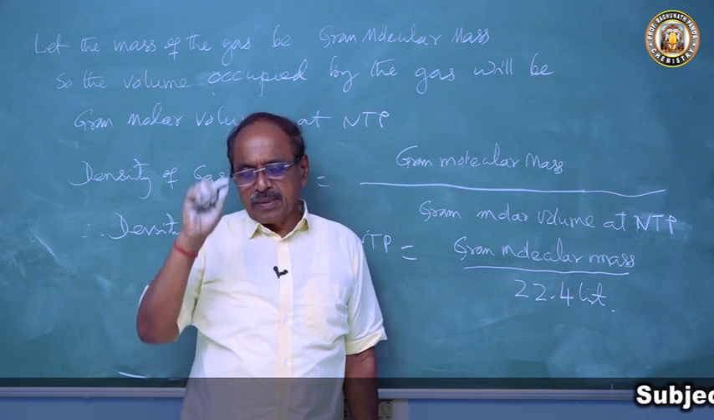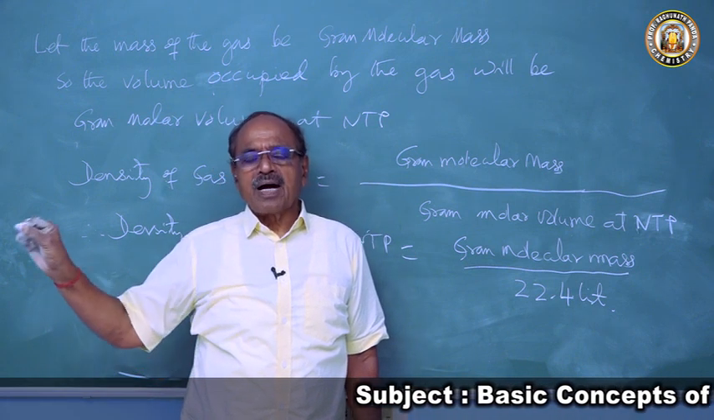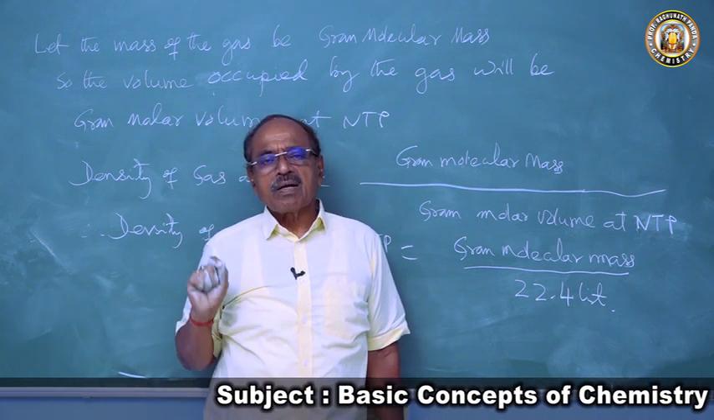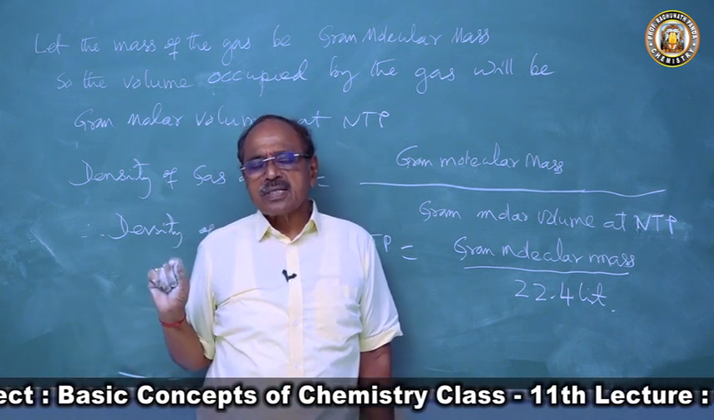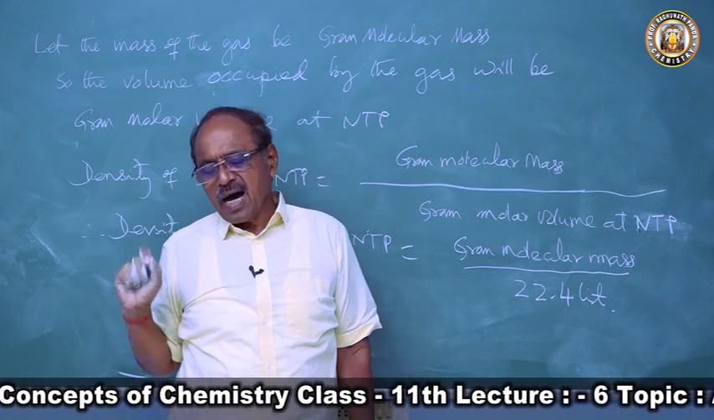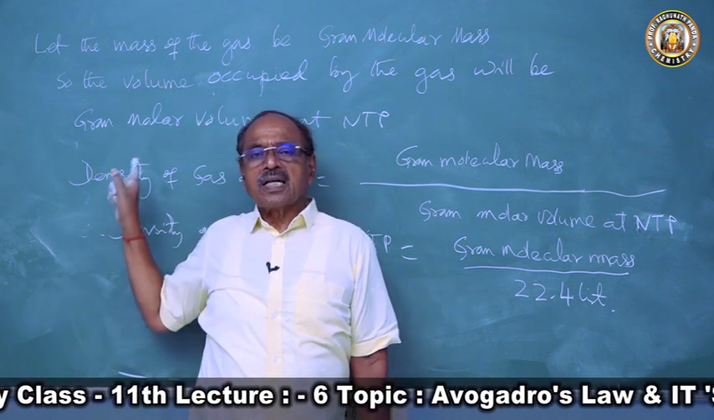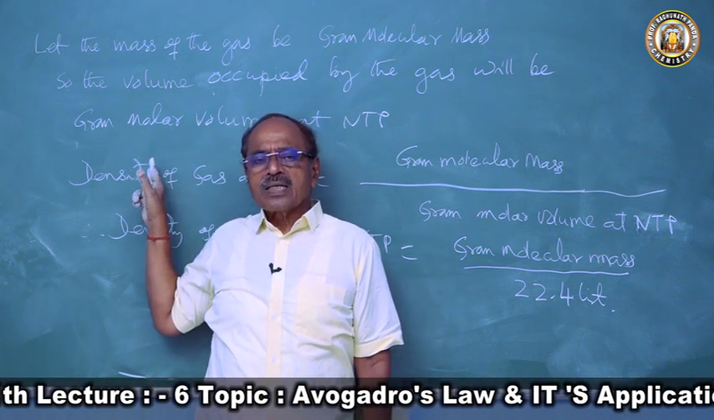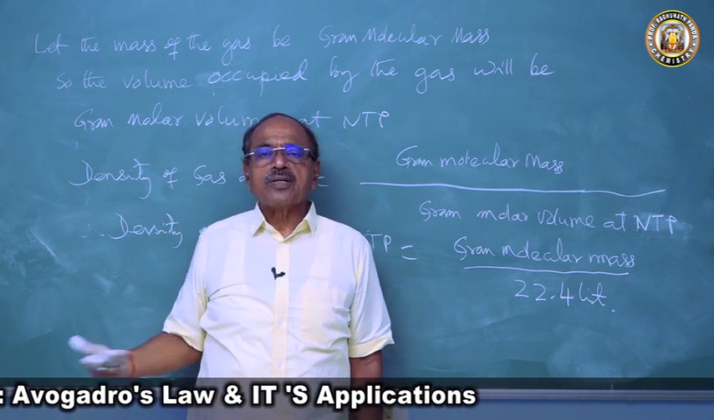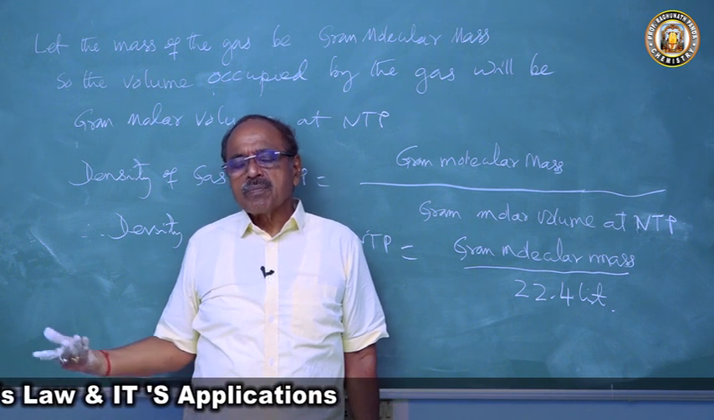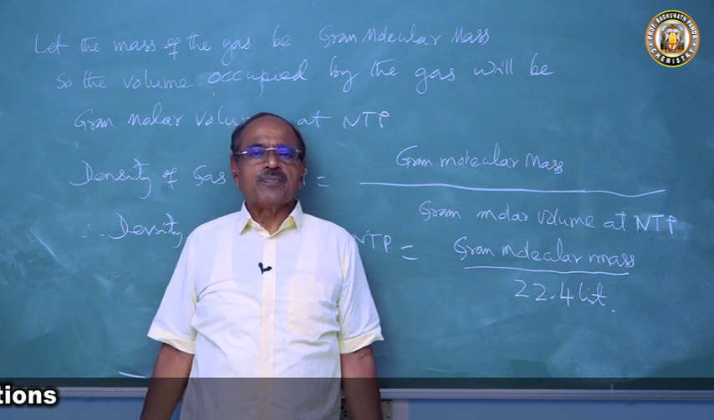So Avogadro number is represented by the letter N and is equal to the number of atoms present in 1 gram atomic mass of the element, the number of molecules present in 1 gram molecular mass of the substance, and the number of atoms or ions present in 1 gram ion of the substance. Now we got here that 1 gram molecular mass occupies 22.4 liters. Therefore, Avogadro number is also equal to the number of molecules present in 22.4 liters of gas at NTP.